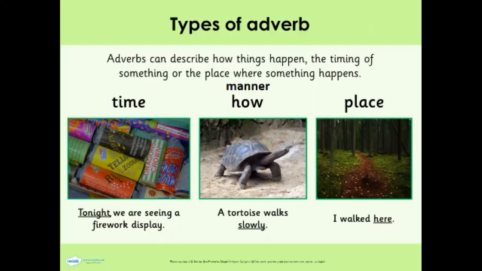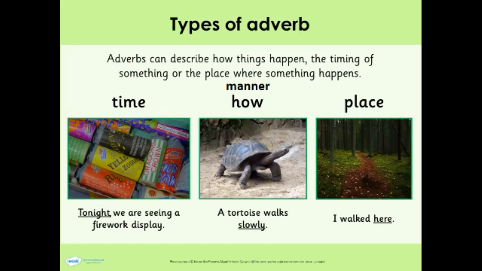So let's look at 3 types of adverbs in more detail. So first of all, the adverbs of time. They tell us when the verb happened or will happen. So the key question is when. For example, tonight we are seeing a firework display.